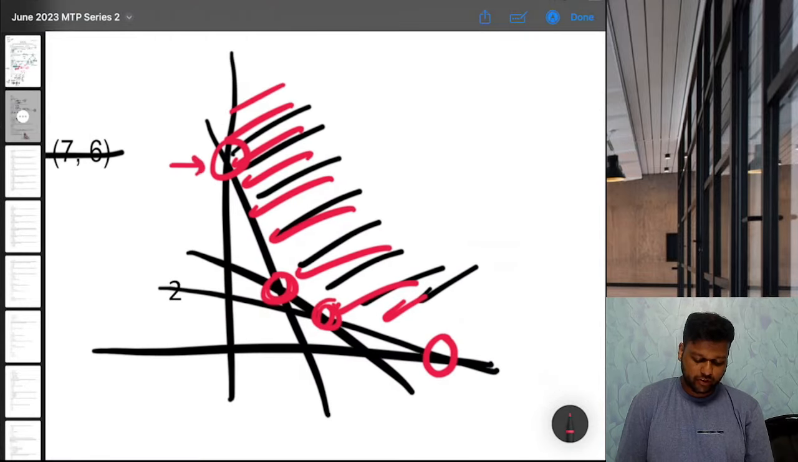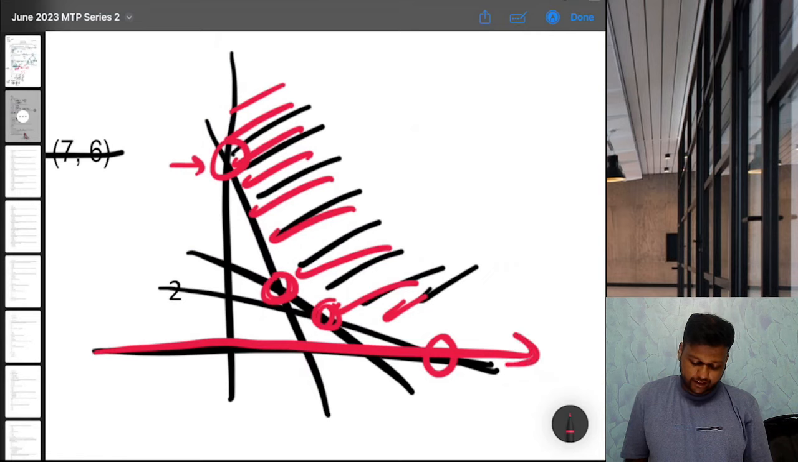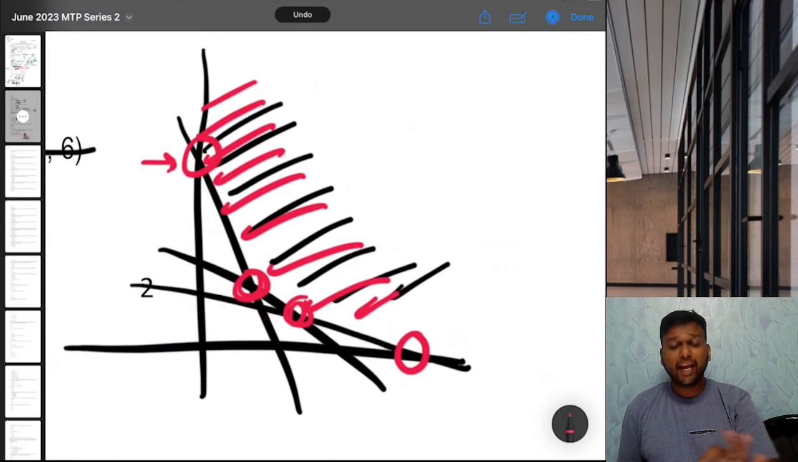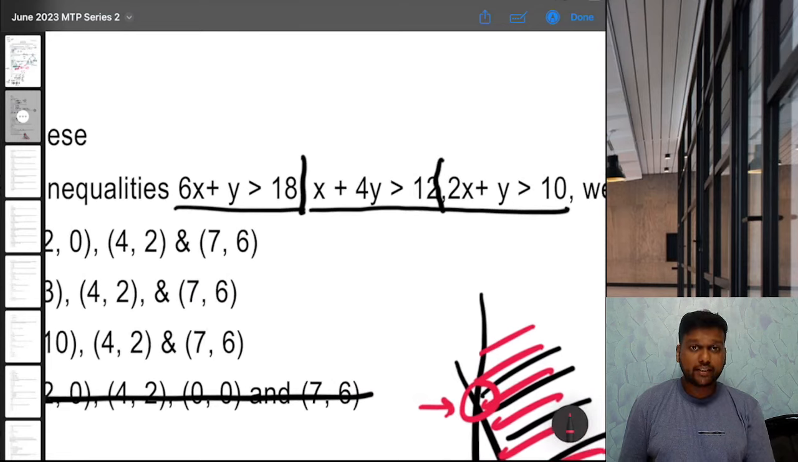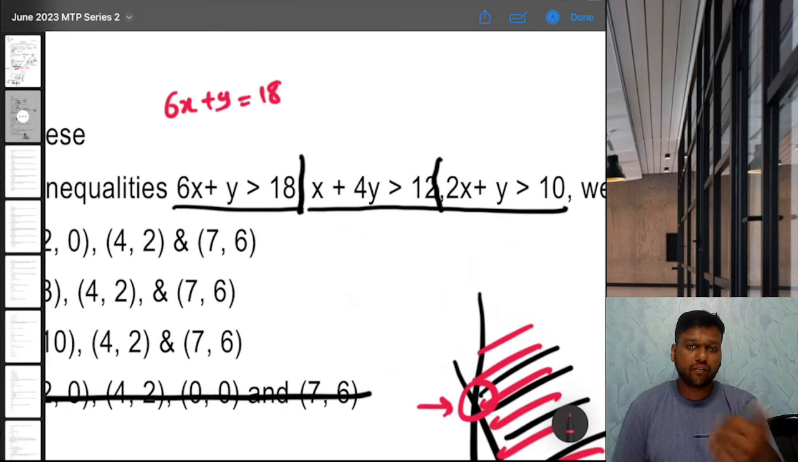Focus on this point first. At this point, we know that x is equal to 0 because this is our x-axis and x is 0, right? So that means at this point, x is equal to 0. So let's see, in each equation, let's try to put x as 0 and see what happens. First equation is 6x plus y is equal to 18 if we convert it to equation.